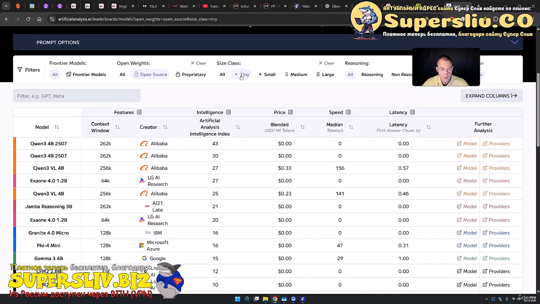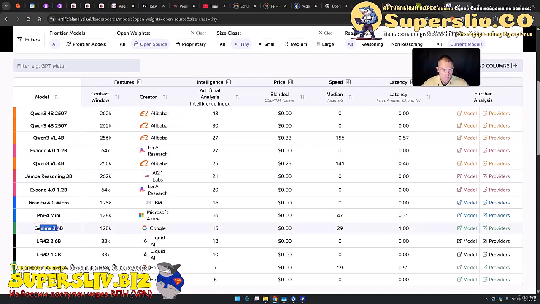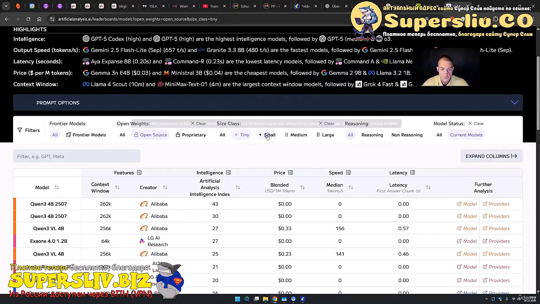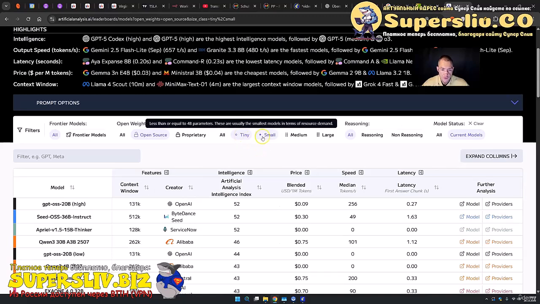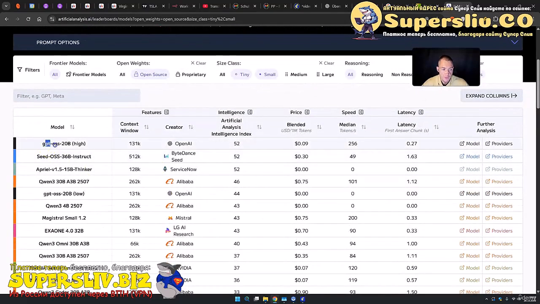If you press on tiny, you will find really small models. Here, for example, the Qwen models are on top. And these are also models that we will use extensively over this course. Also, the Gemma models down here are really great. These are also models that we will use. You can also press on small. So if you include tiny and small, you see that the GPT OSS 20B model is included. And this is also a model that we will use extensively over this course.